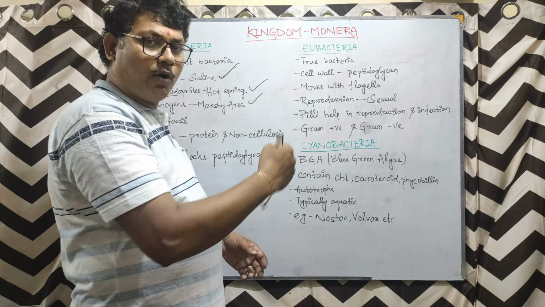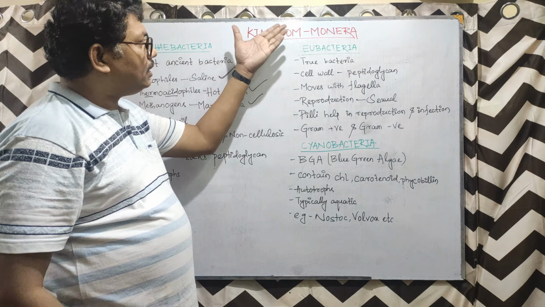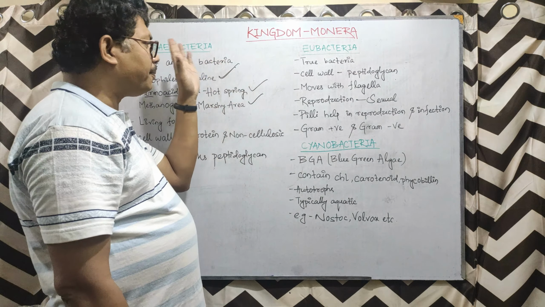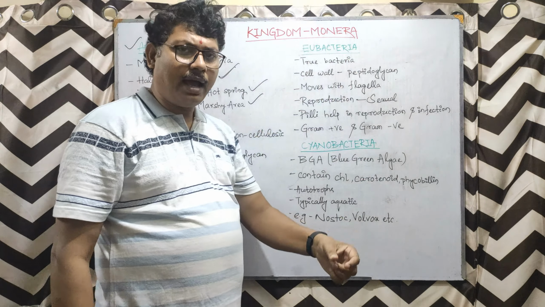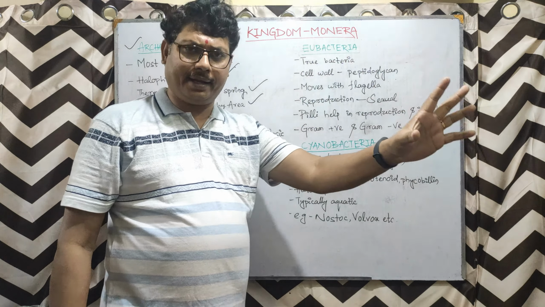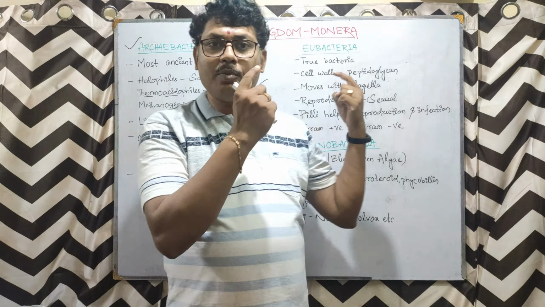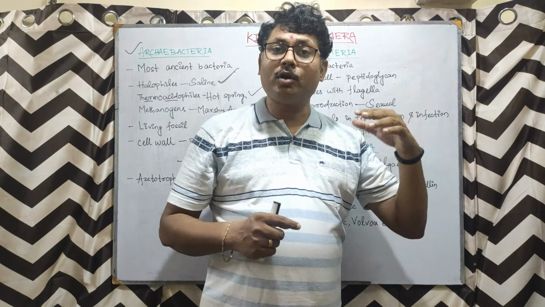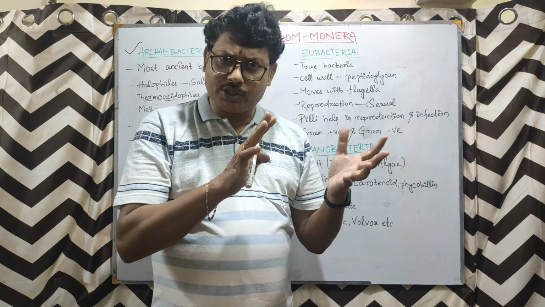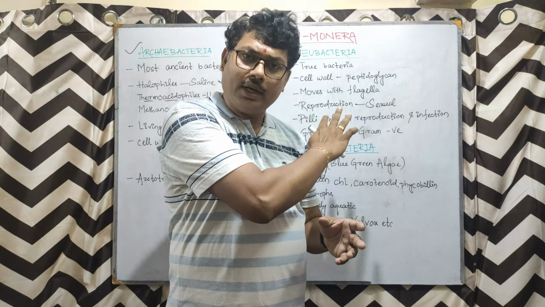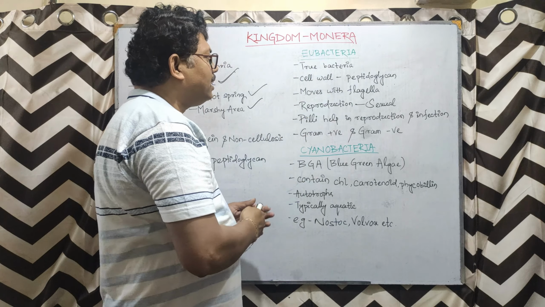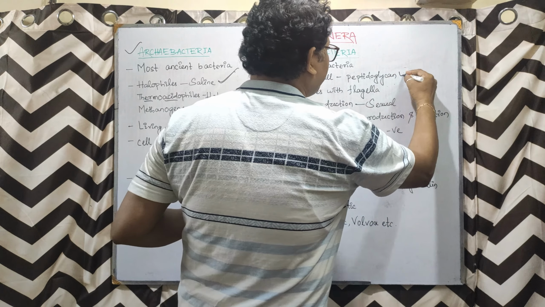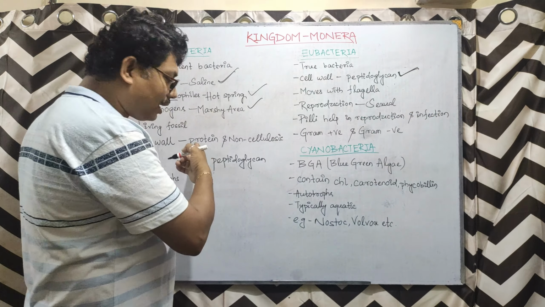Now coming to Eubacteria, the second category that comes under kingdom Monera after Archaebacteria. Now these Eubacteria are the real bacteria, the true bacteria. The bacterial cell wall structure that I showed and explained earlier belongs to this category only, Eubacteria. Now this Eubacteria has a cell wall consisting of peptidoglycan.